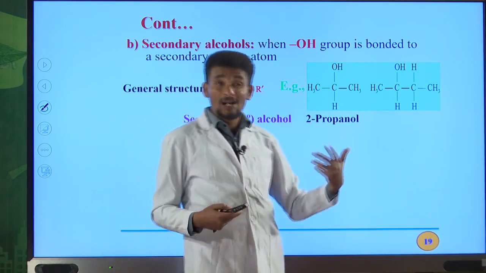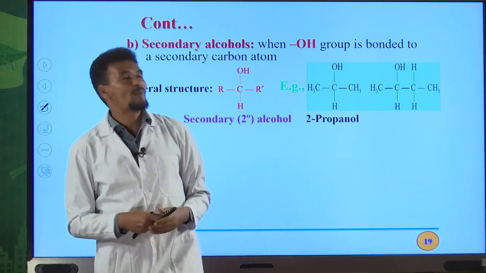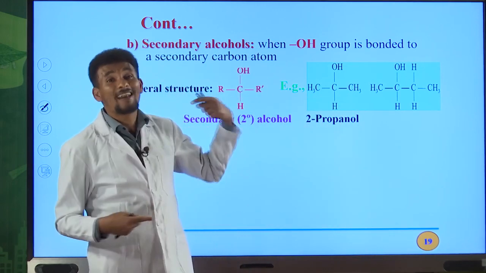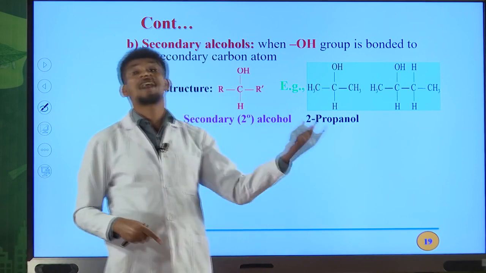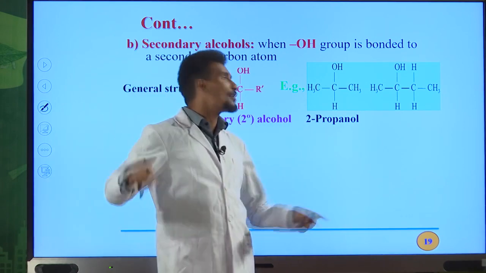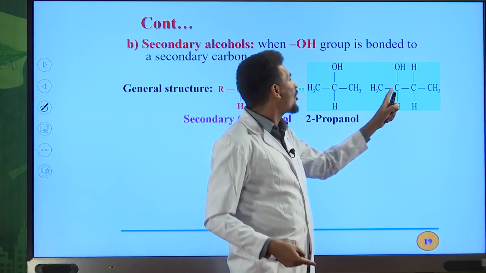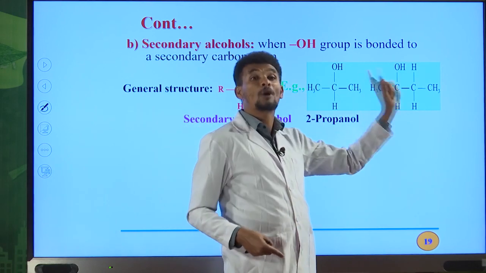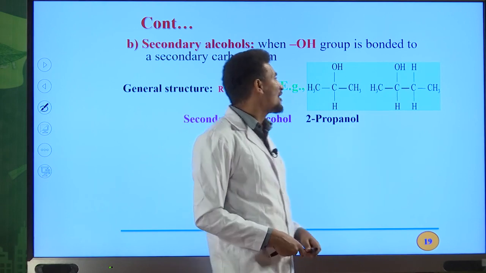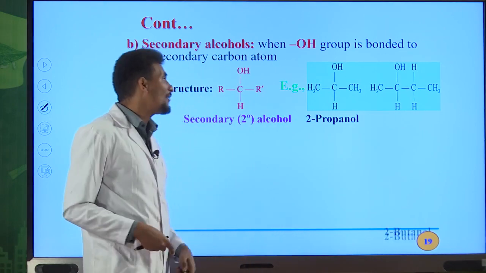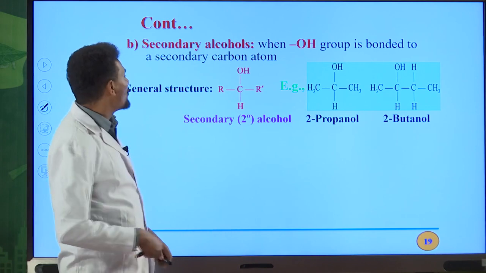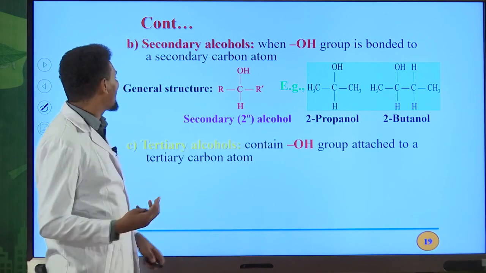In the case of alcohols, when you write the IUPAC name, the E of an alkane is replaced by OL because OL indicates the presence of the OH functional group. Because of this, the IUPAC name for this compound is 2-butanol. So try to identify this type of organic compound from others. So this is the second classification.